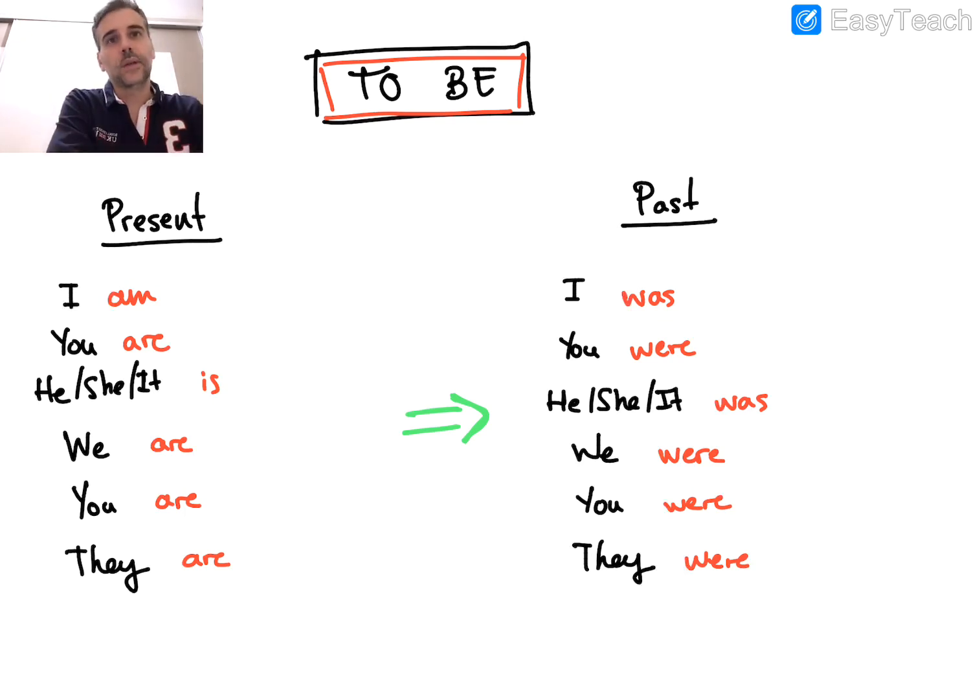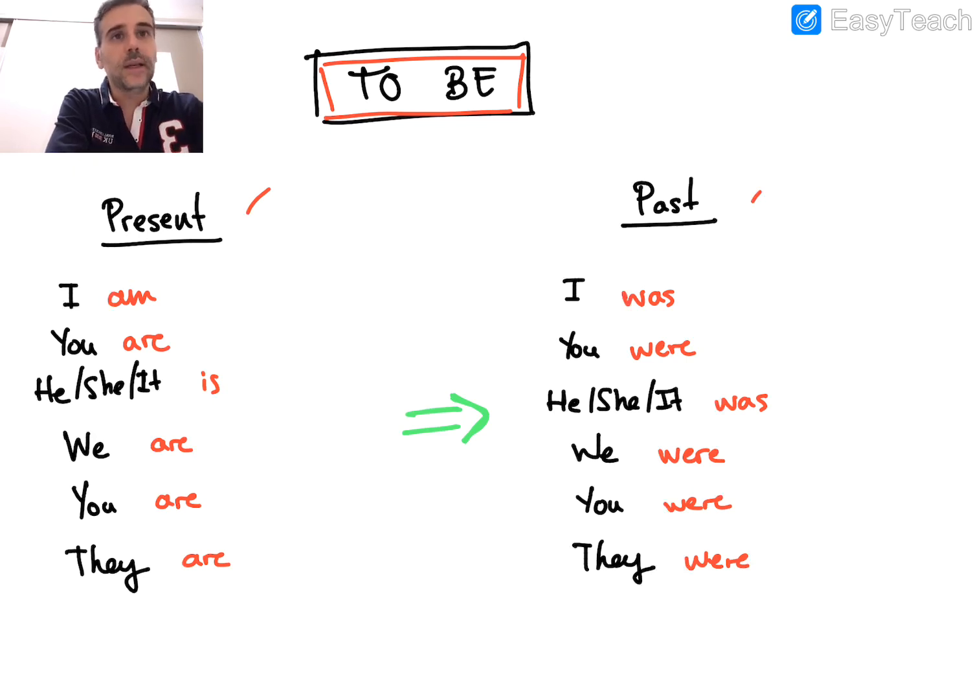Here I wrote some things about the verb to be, the present and the past. As you can see, they are a little bit different. With the same subject, we said I am, you are, he or she or it, if it's an object, is, we are, you are, they are. But if we write it into the past tense, it changes. We've got two different words for the past tense of the verb to be: was and were. I was, you were, he or she or it was, we, you, and they were.